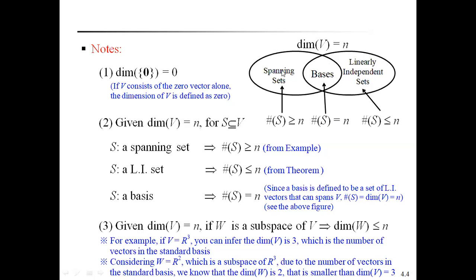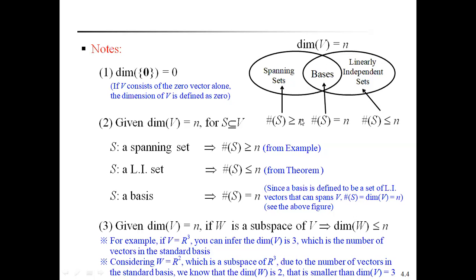For a spanning set, the number of vectors of S must be greater than or equal to n. And for a linearly independent set, the number of vectors of S is less than or equal to n. When both conditions are satisfied, the number of vectors of S is equal to n. That is called the dimension of V equal to n.